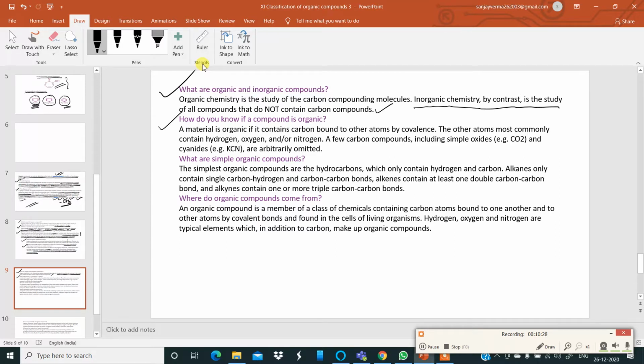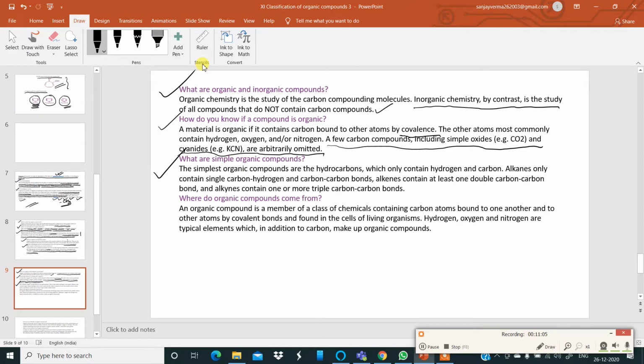How do you know if a compound is organic? A material is organic if it contains carbon bound to other atoms by sharing. The other atoms most commonly are hydrogen, oxygen, and maybe nitrogen. A few compounds, including simple oxides, carbon dioxide, and cyanides, are arbitrarily omitted. They do not come under organic chemistry. Next, what are simple organic compounds? The simplest organic compounds are the hydrocarbons, which only contain hydrogen and carbon.